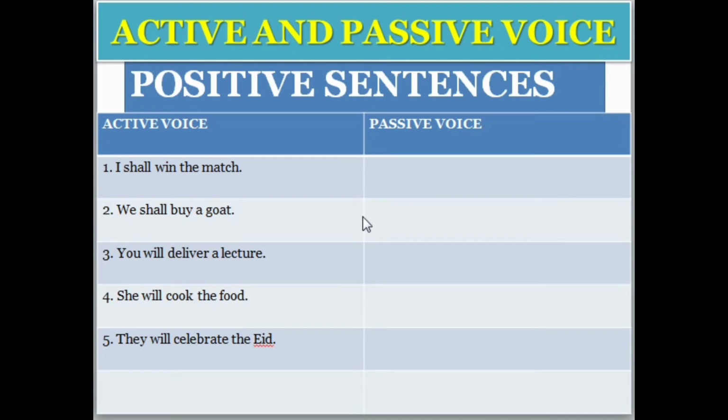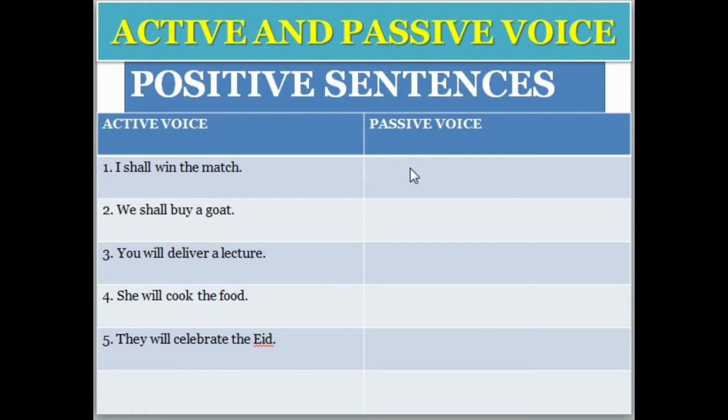Okay, my dear, so let's change the future indefinite tense into the passive voice. There are five positive sentences given here. Let's start in the name of Almighty Allah, the Beneficent and Merciful. The first sentence is: I shall win the match.